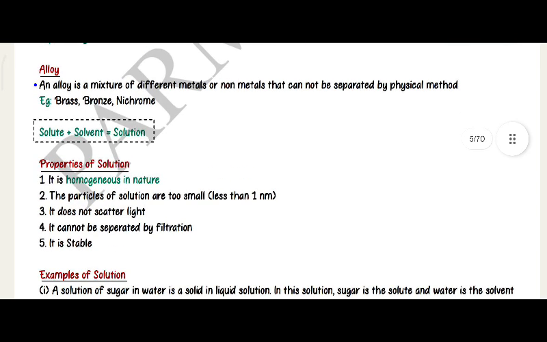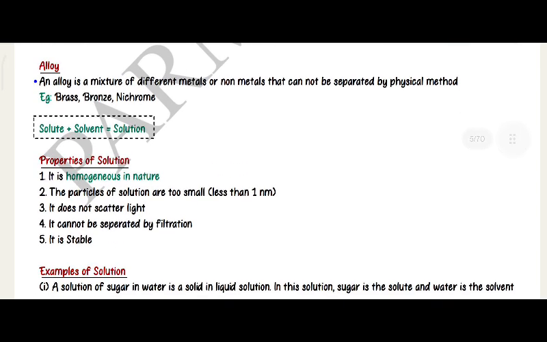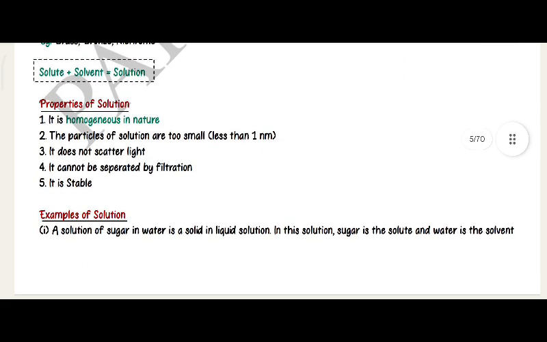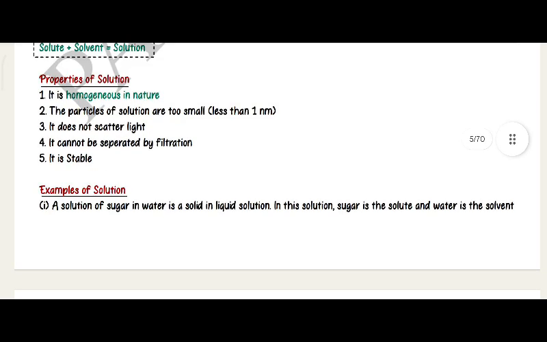Alloy. An alloy is a mixture of different metals or nonmetals that cannot be separated by a physical method. Example, brass, bronze, nichrome. Solute plus solvent is equal to solution. Properties of solution. It is homogeneous in nature. The particles of a solution are too small, less than 1 nanometer. It does not scatter light. It cannot be separated by filtration. It is stable.